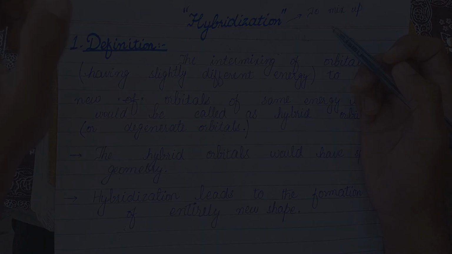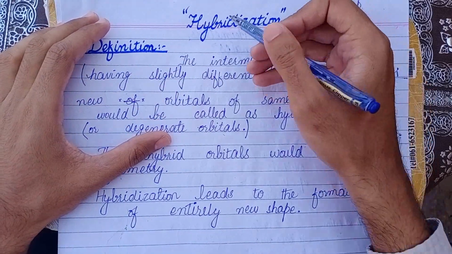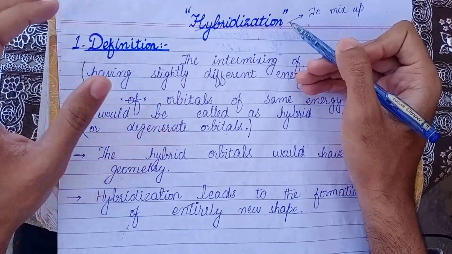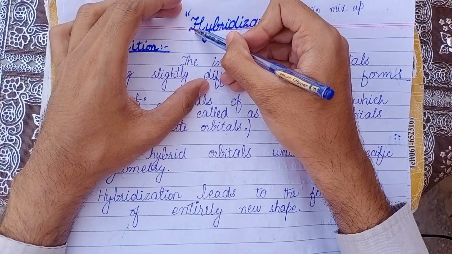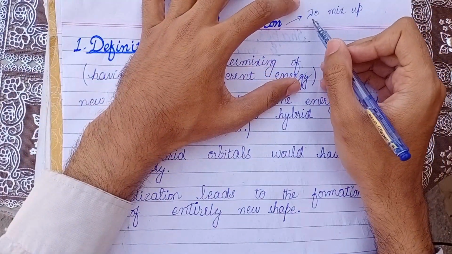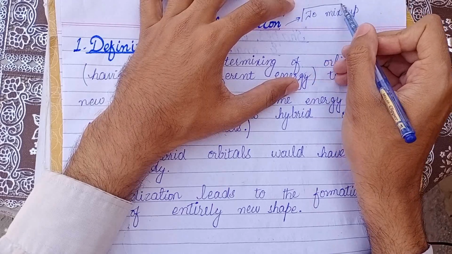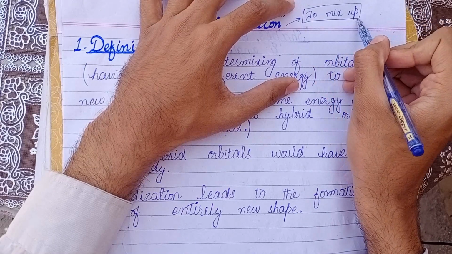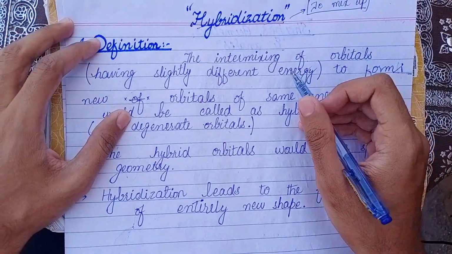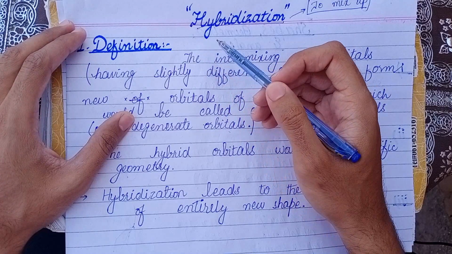Now let's get back to our topic. Today's topic to discuss here is hybridization. Hybridization is such an interesting and charming topic. You would be amazed to listen to this lesson from me. Hybridization simply means to mix up. Now remember its meaning, and it will be easier for you to remember this topic. First of all, the definition.